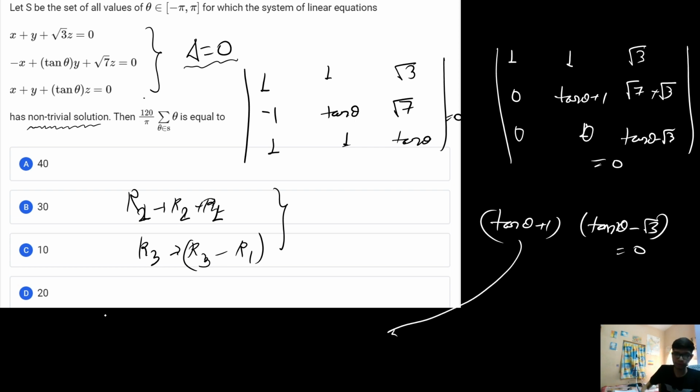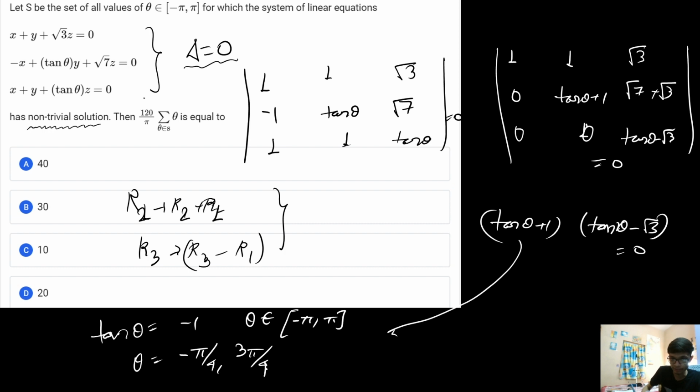So from here I will get two equations. First, tan theta equals minus 1, with the theta value ranging from minus pi to pi, both values inclusive. For this I will get theta equal to minus pi by 4, and I will also get theta as 3 pi by 4. So the summation of these thetas is equal to pi by 2.